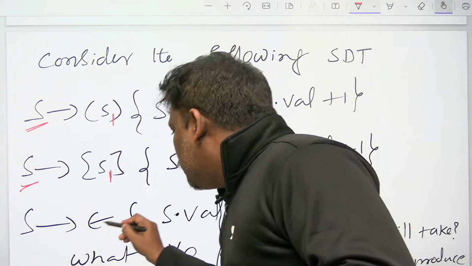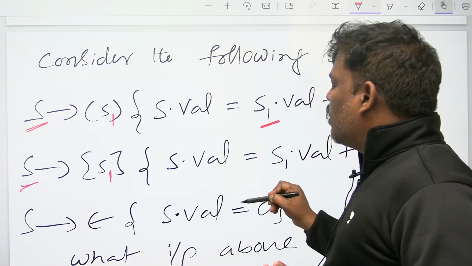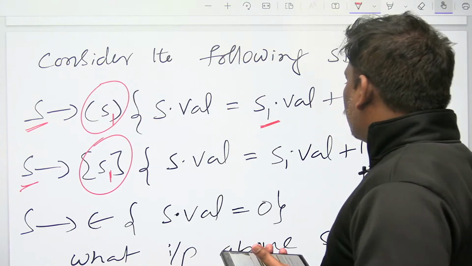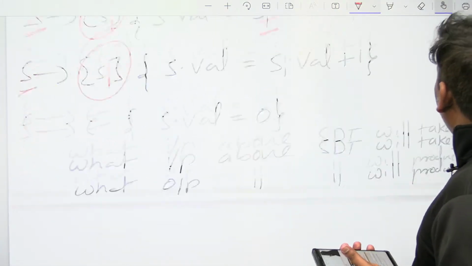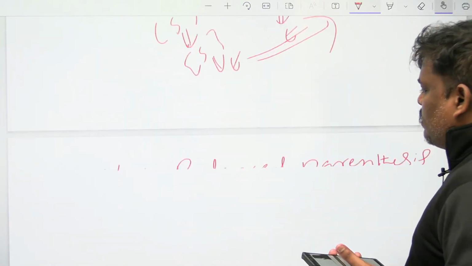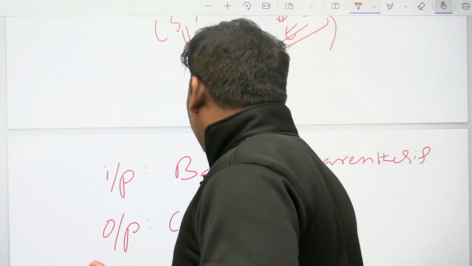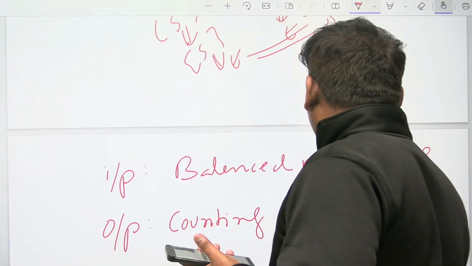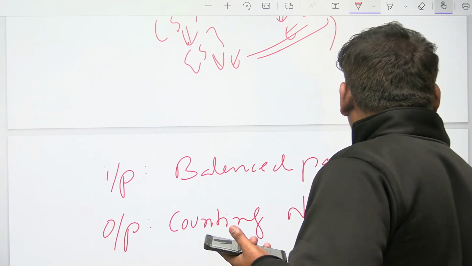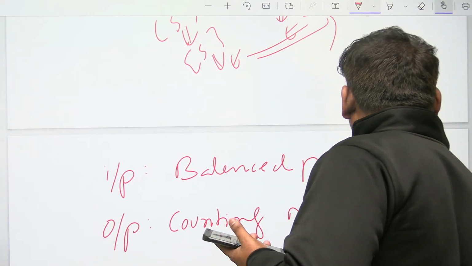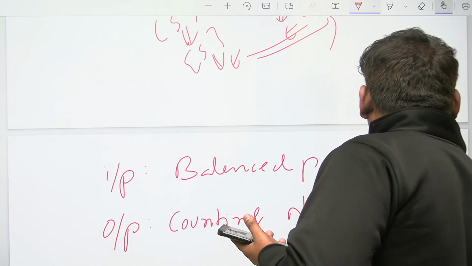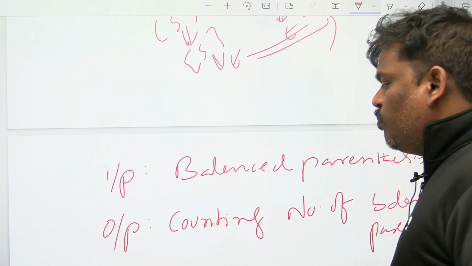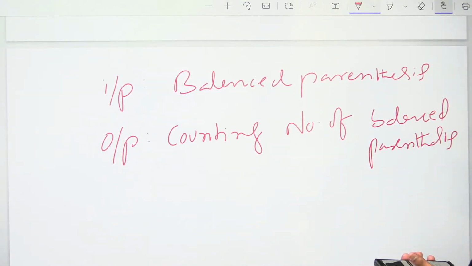But for S goes to epsilon, S dot value is equal to 0. Whenever brackets come, plus 1. It is counting the number of balanced parentheses. Input is balanced parentheses, and output is the count of balanced parentheses.